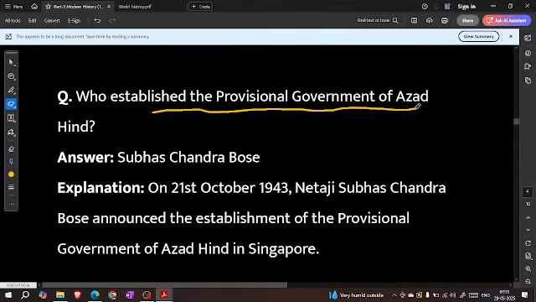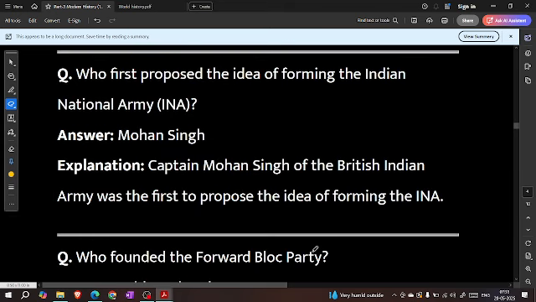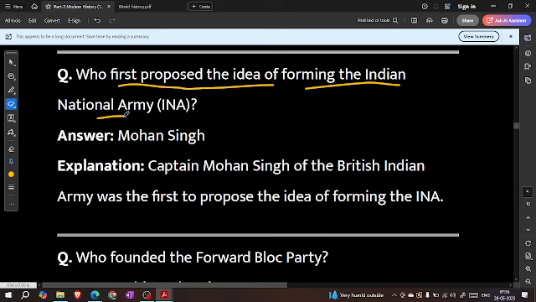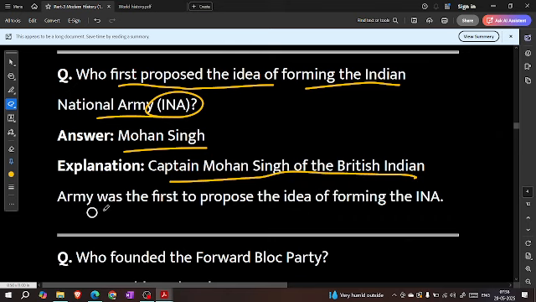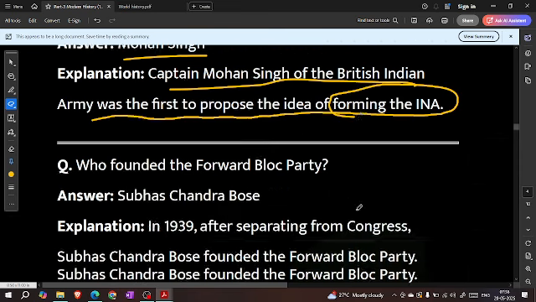Who established the provisional government of Azad Hind? Subhash Chandra Bose. On 21 October 1943, Netaji Subhash Chandra Bose announced the establishment of the provisional government of Azad Hind in Singapore. Who first proposed the idea of forming the Indian National Army (INA)? Mohan Singh. Captain Mohan Singh of the Indian Army was the first to propose the idea of forming the INA.